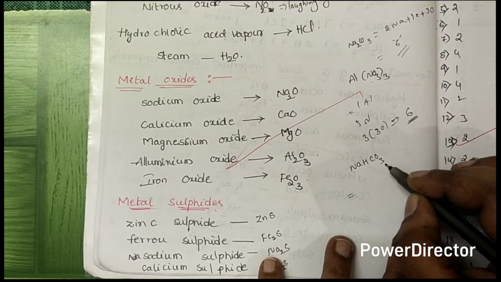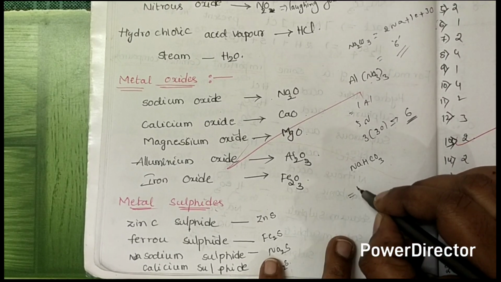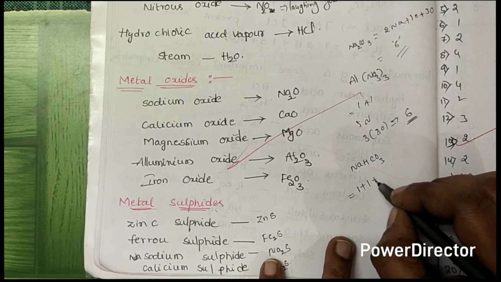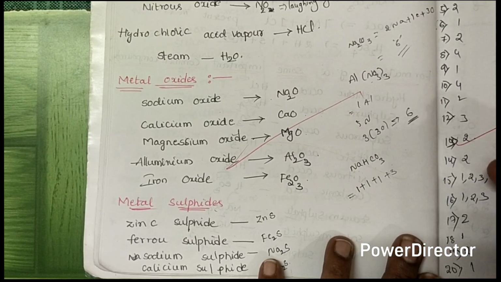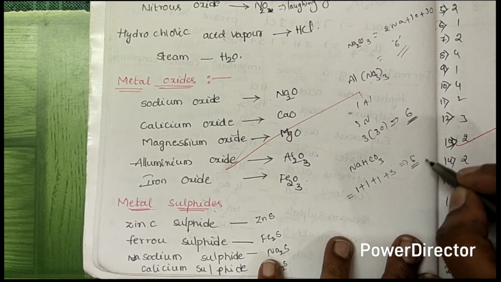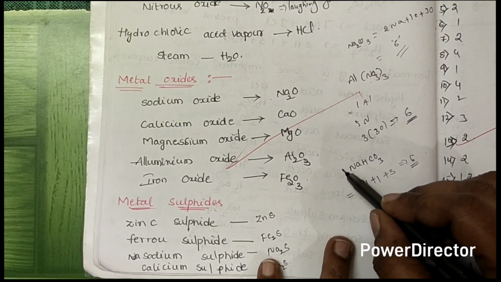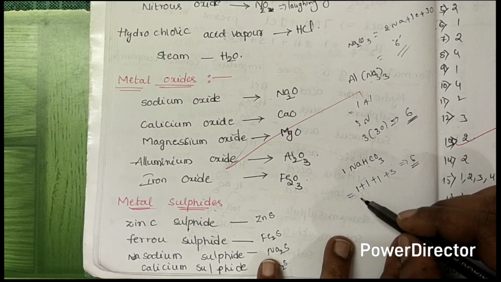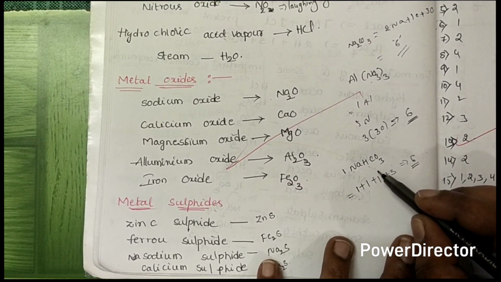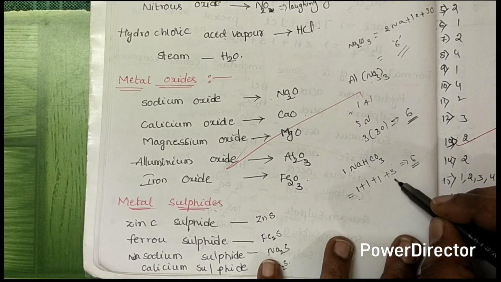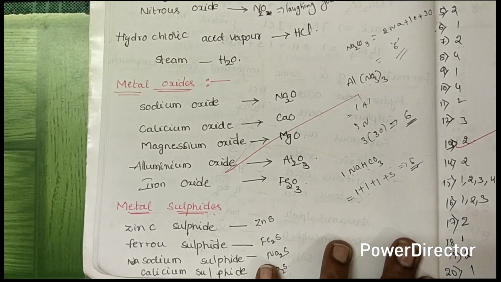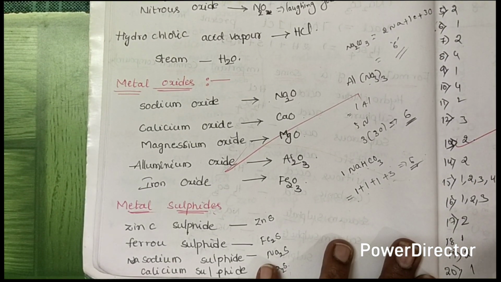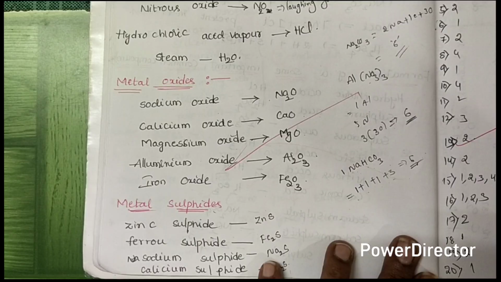And one more question is like this: NaHCO3. How many atoms are present in it? 1 sodium atom, 1 hydrogen atom, 1 carbon atom, and 3 oxygen atoms. Total 6 atoms are present. One molecule of NaHCO3 contains 1 sodium atom, 1 hydrogen atom, 1 carbon atom, and 3 oxygen atoms. Total 6 atoms. Have you understood? Okay.